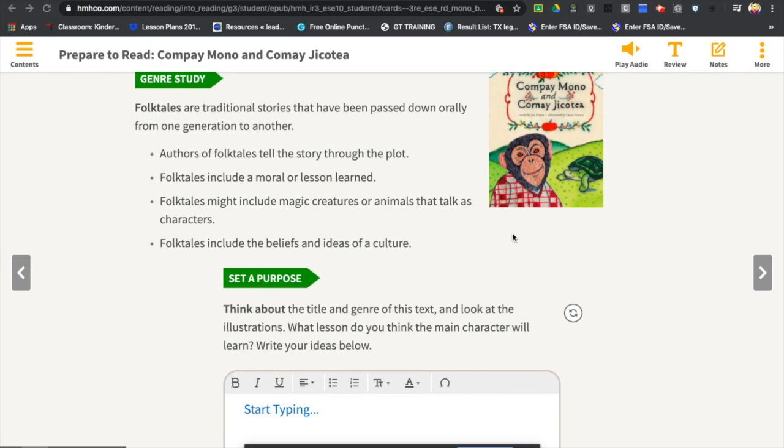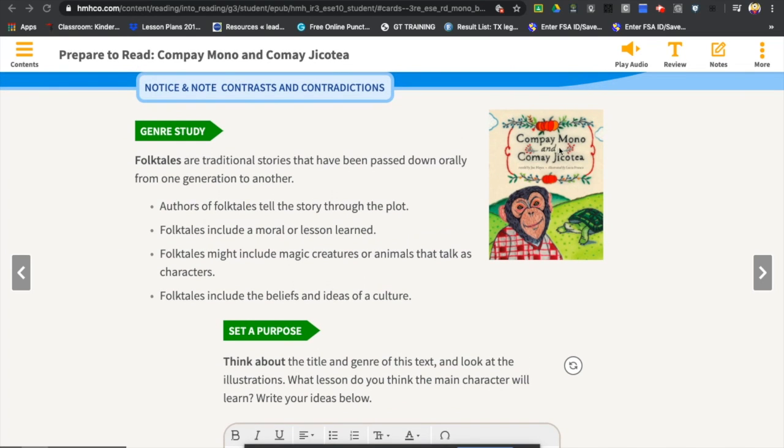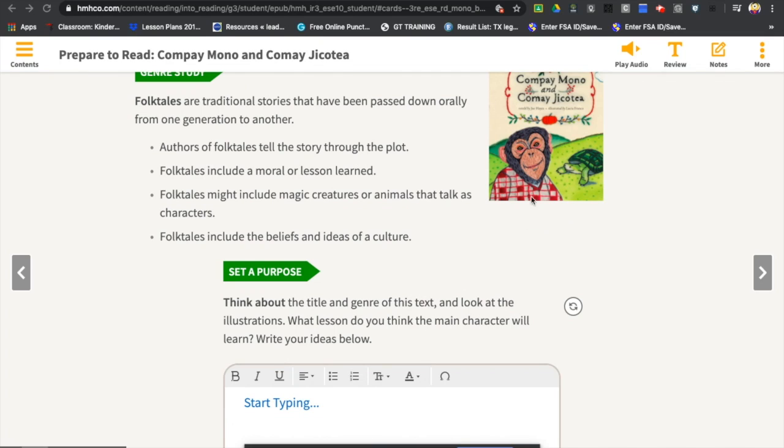Authors of folk tales tell the story through the plot. And folktales include a moral or lesson learned. And folktales might include magic creatures or animals that talk as characters. Folktales include the beliefs and ideas of a culture. In this case, Kanpei Mono and Komei Jikoti, they're going to be characters. Those characters are animals, and they're going to have the ability to talk. So for this reason, this is a folktale.